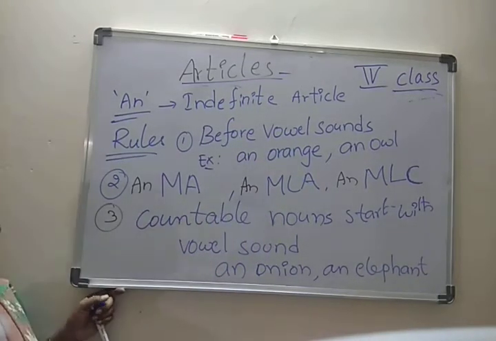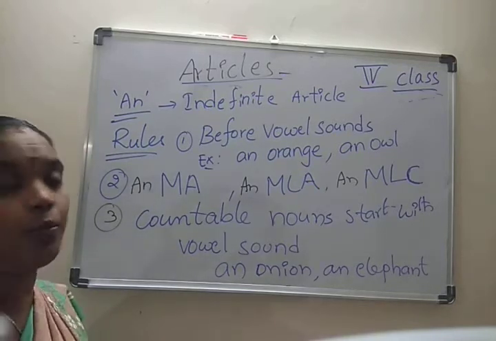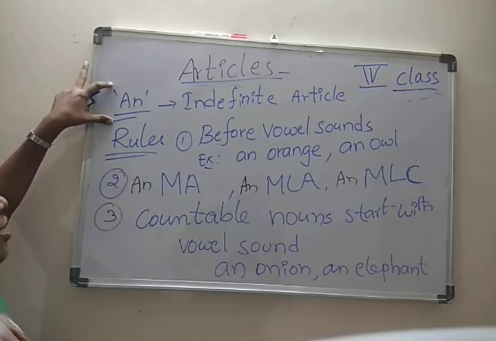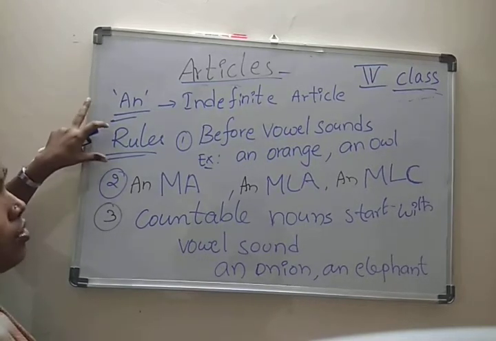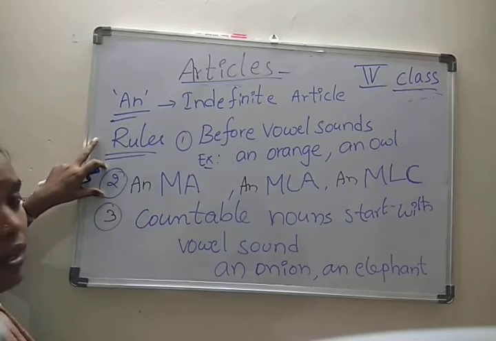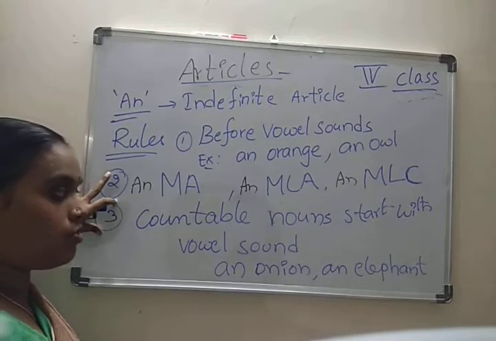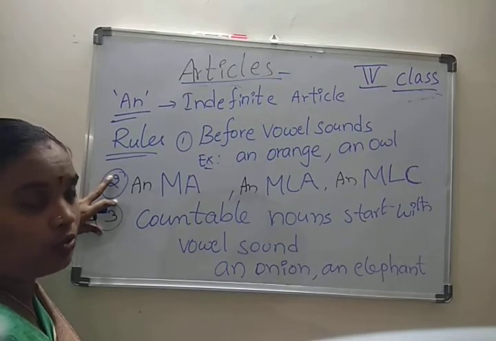So this is about articles. Hope you understand, children. An is an indefinite article. The rule is that it is used only before vowel sounds, like an MLA, abbreviations, and countable nouns that start with a vowel sound.